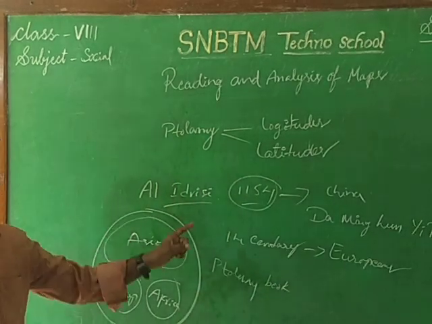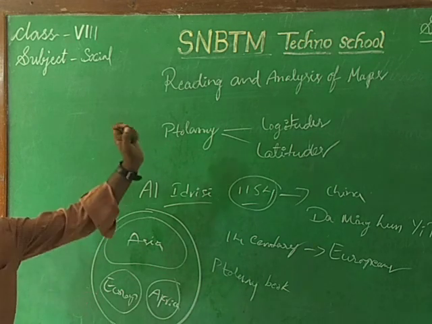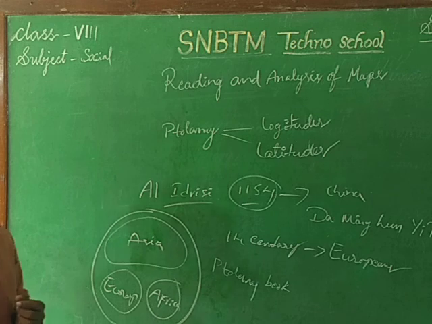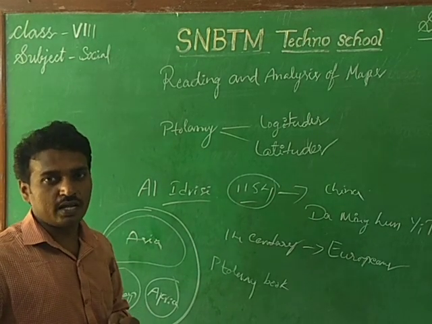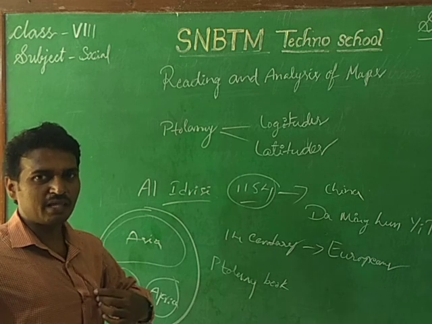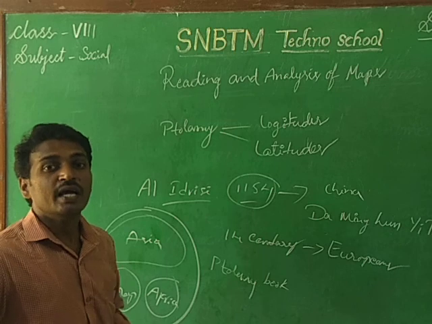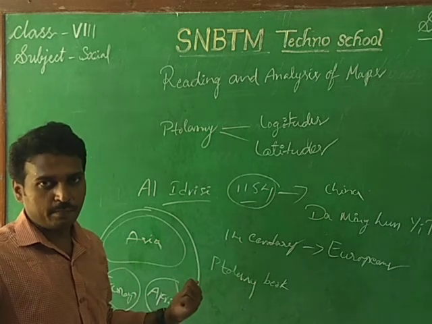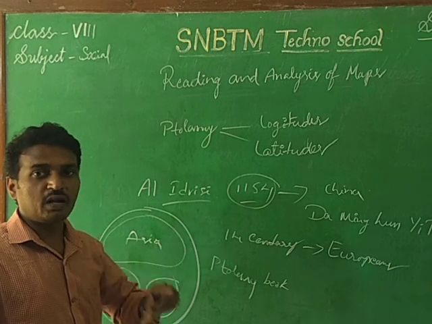Actually, Ptolemy prepared the map by using some mathematical calculations. With the help of latitudes and longitudes, he prepared one more map. While preparing it, Ptolemy wrote one book.